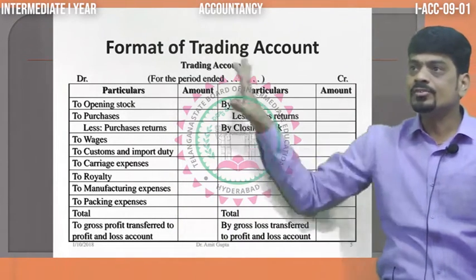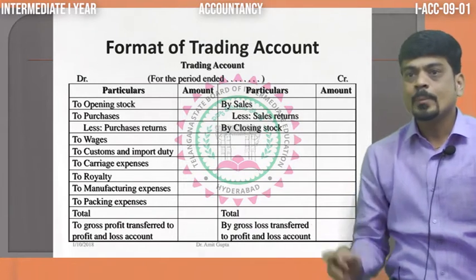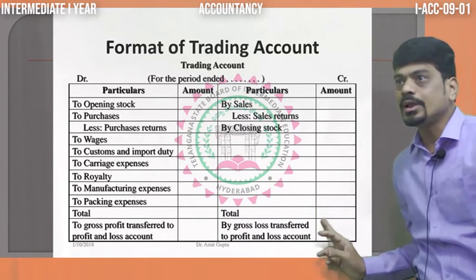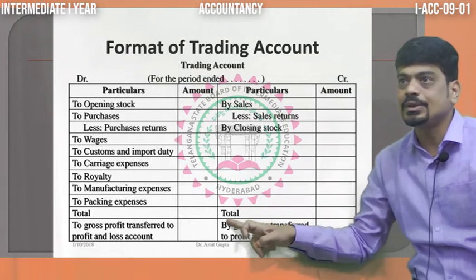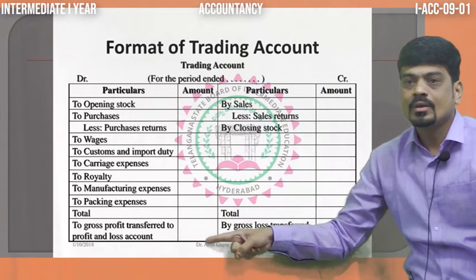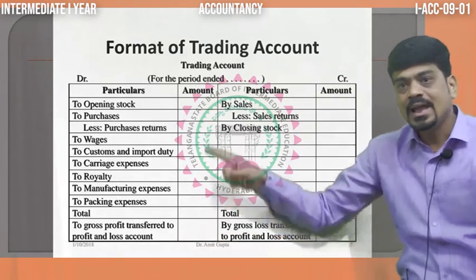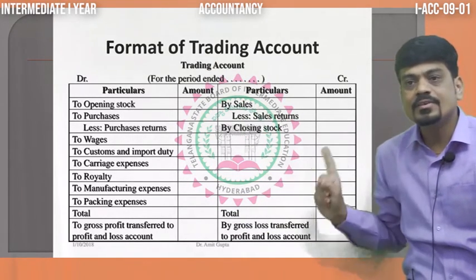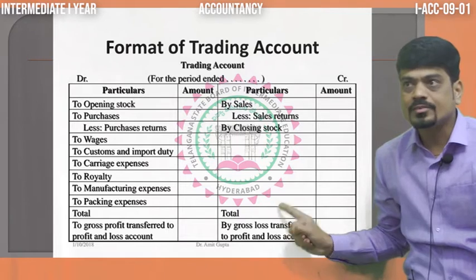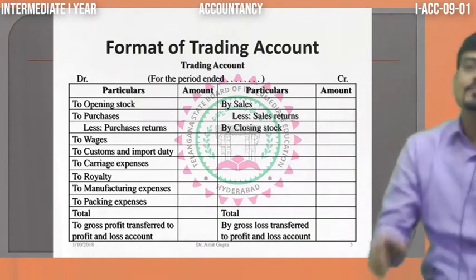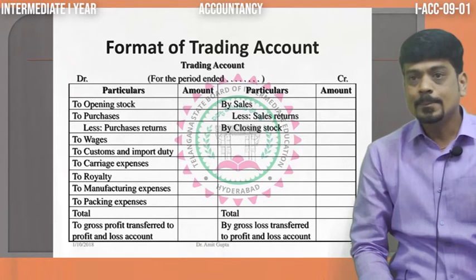Then, once all the postings are done, if your credit side total is more than the debit side total, we'll have the gross profit. And if the debit total is more than the credit total, we'll get gross loss. This is how we are going to get it when we do the problem. At that time we are going to understand it in a better manner.